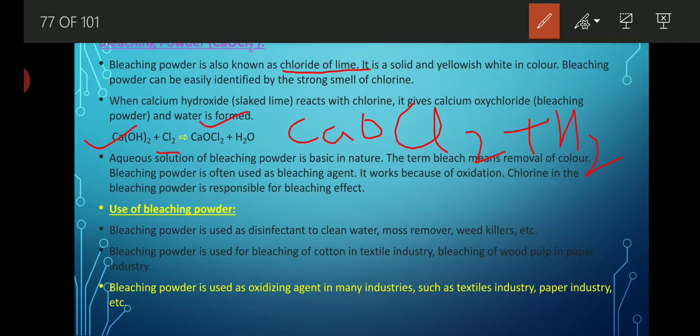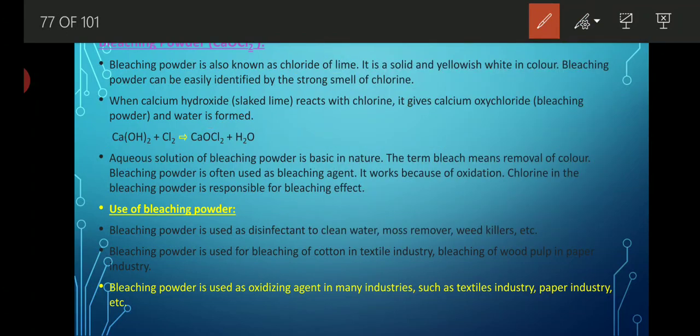That's why whenever we spread bleaching powder, we get a very strong smell, and that smell is the smell of chlorine gas itself, and it has a huge amount of energy. That's why it was said that whenever bleaching powder comes in contact with water, it shows an exothermic reaction.